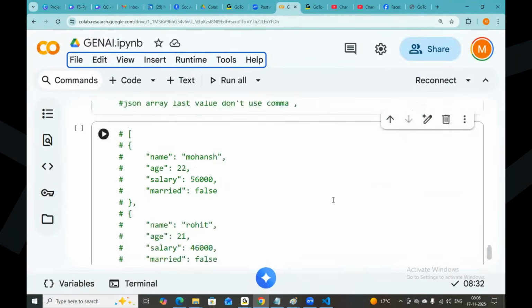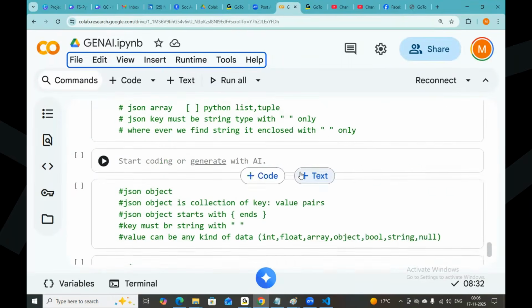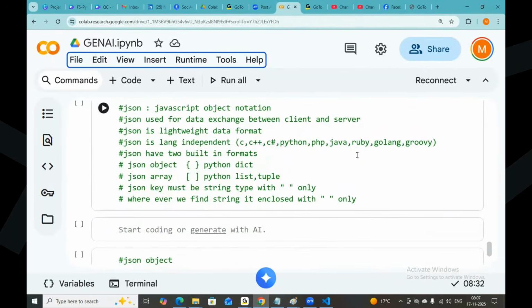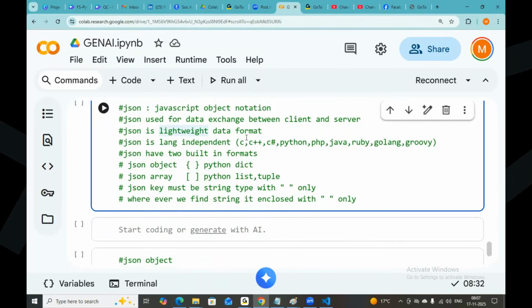In the last class, we started with JSON. I told you JSON is JavaScript Object Notation, and it is used for data exchange between the client and server. JSON is a lightweight data exchange format, and it is language independent, so it can work with C, C++, C Sharp, Python, PHP, Java, Ruby, Golang, Groovy.